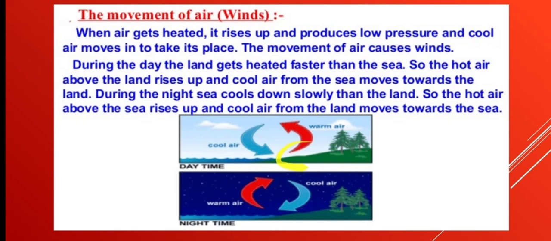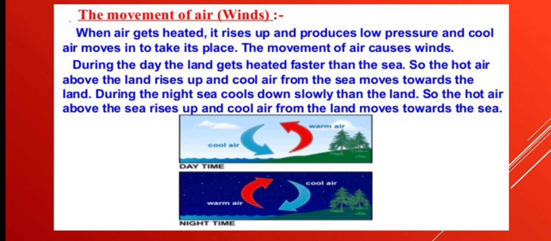And at this region, it creates a low pressure. Whereas the air above the water is cooler, and as air flows from a region of higher pressure to a region of lower pressure, it creates a sea breeze. This is the reason why land near the sea gets cooler fast.